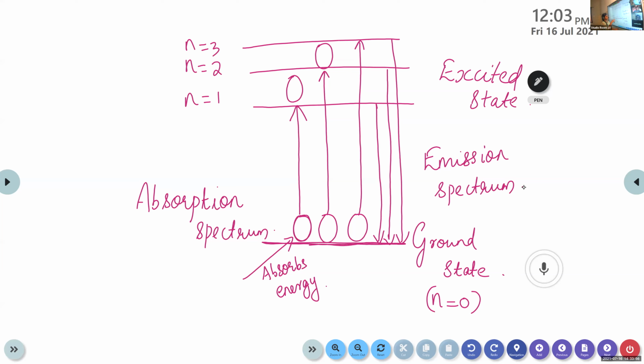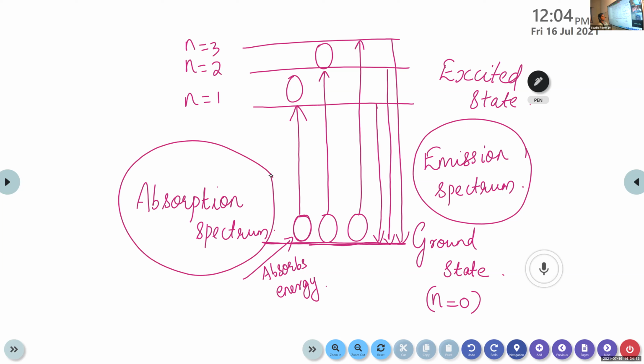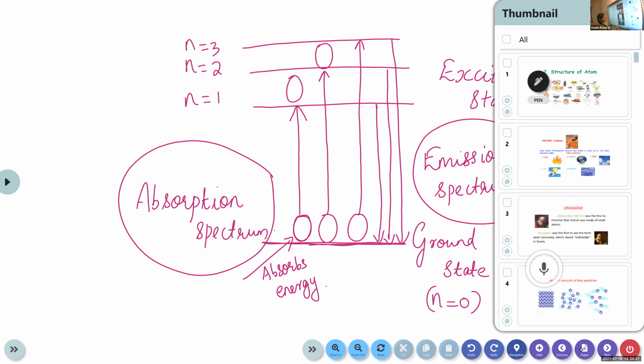Due to this absorption of energy, the movement of particles from ground state to excited state leads to this absorption spectrum. And these particles, atoms or molecules, can jump from excited state to ground state. It will lead to this emission spectrum. So these are the two types of atomic spectrum due to this excitement of molecules or atoms. This is clear for you, children? Yes or no? Yes, ma'am. Yes, just draw this diagram.